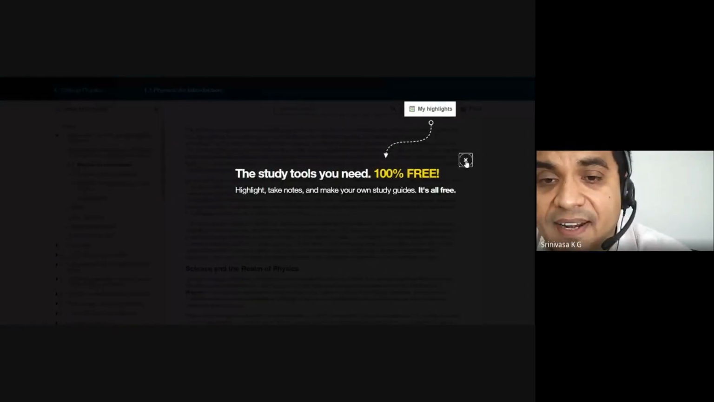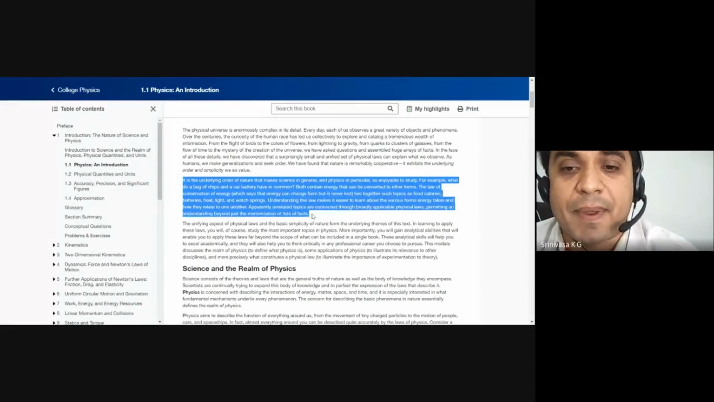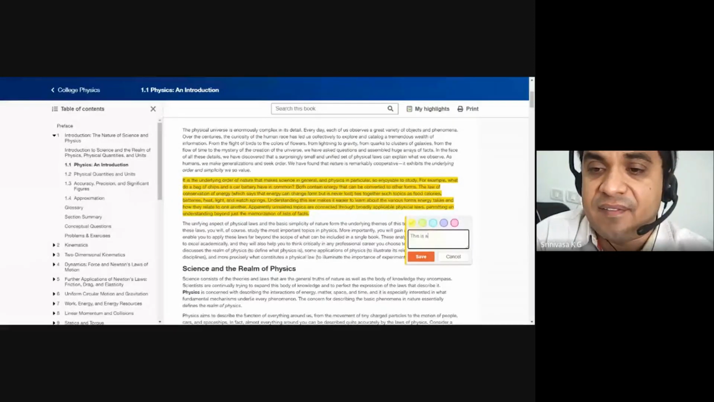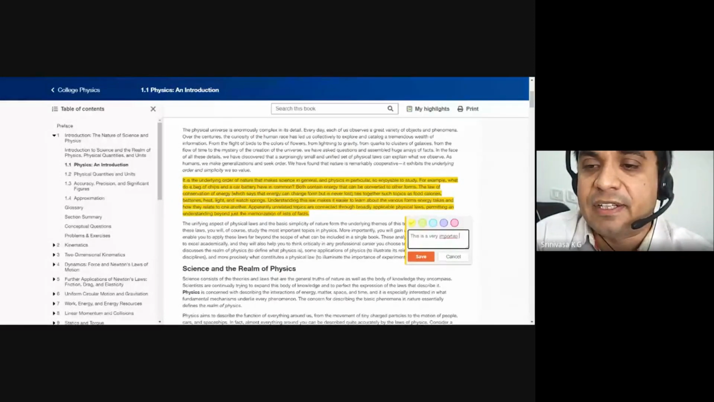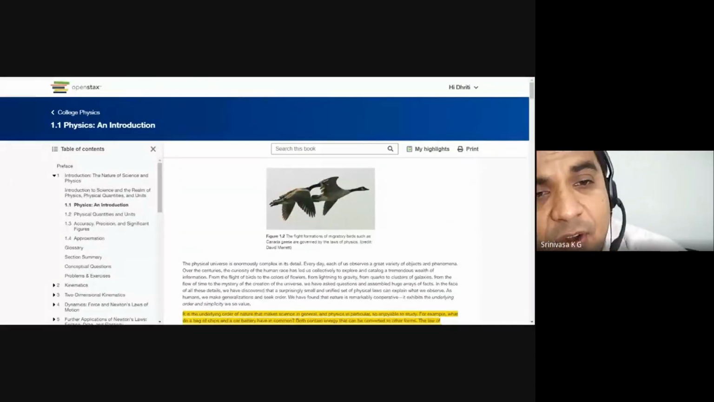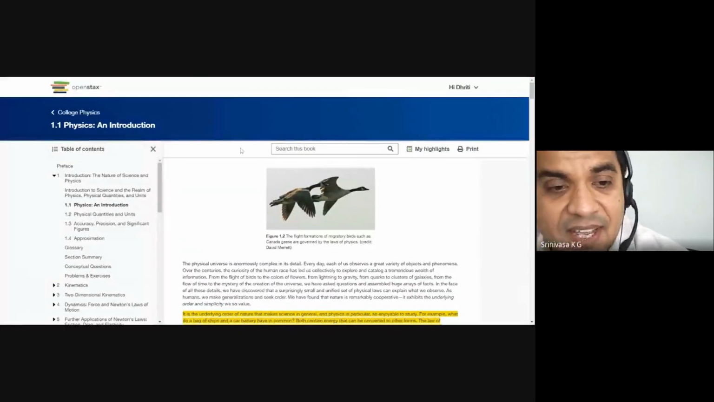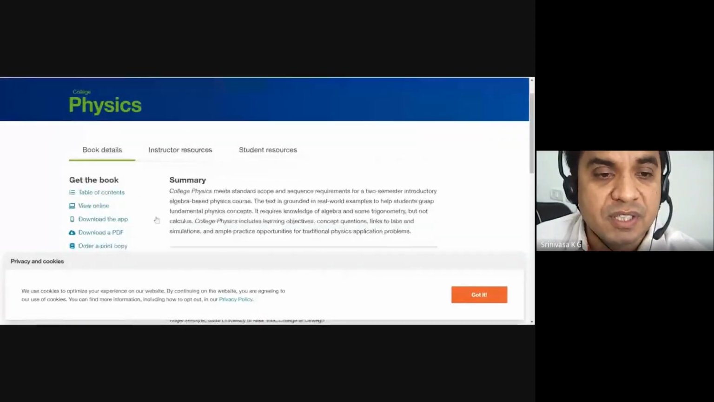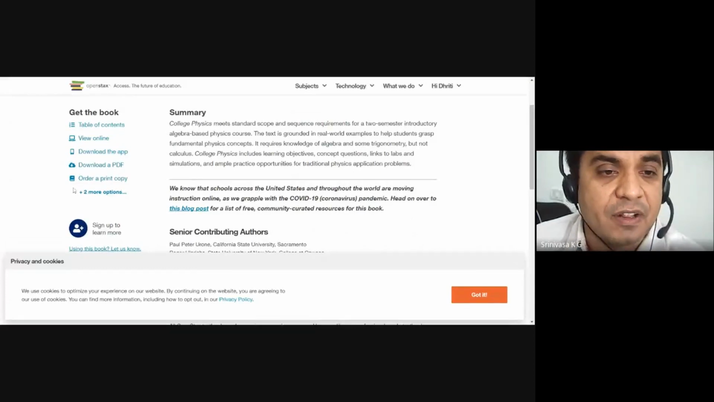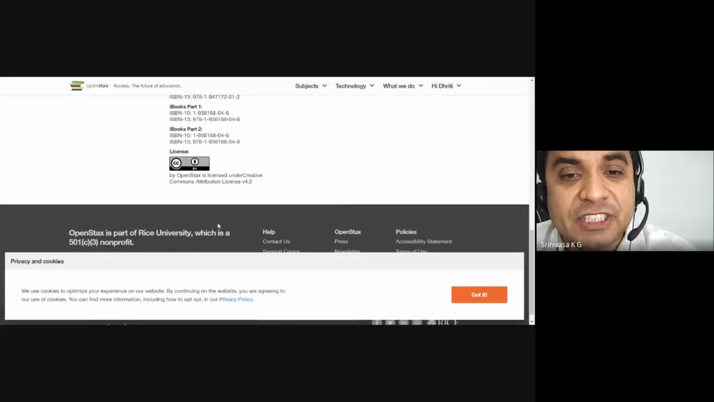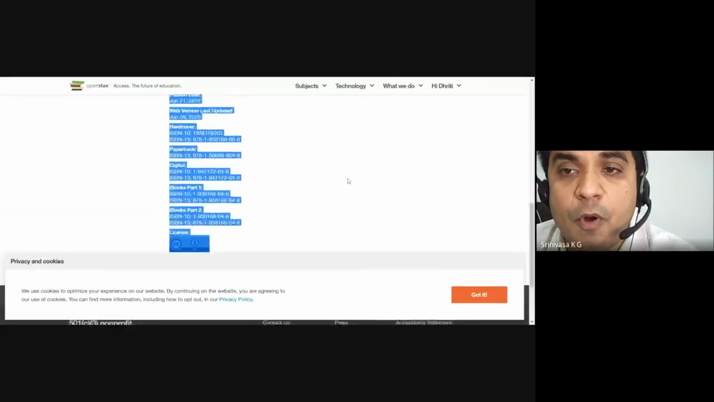Now the students can use, for example, students can make a note here. They can add some note. This is a very important topic. They can add a note on themselves and see how they can do. It's a very good collection of books, OpenStax. It's a very good premium, and you have a lot of books. You can download as a PDF and a lot of things. Even as a researcher, you can actually publish some of the books here also.